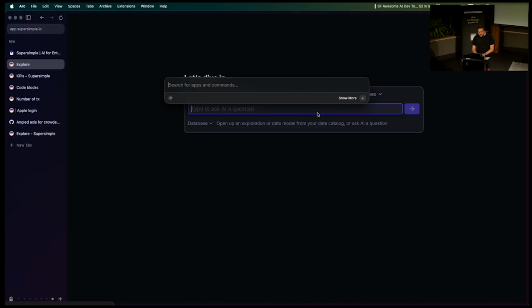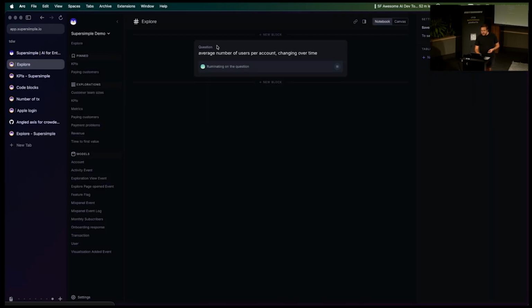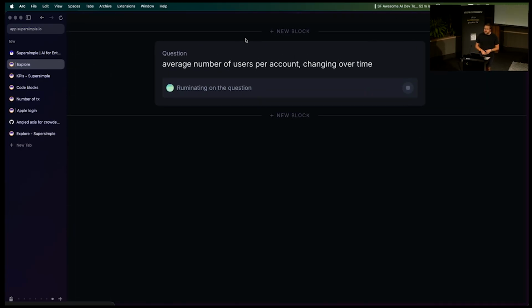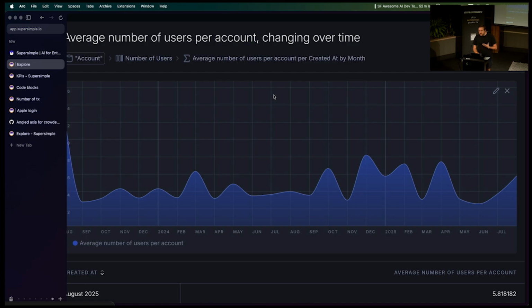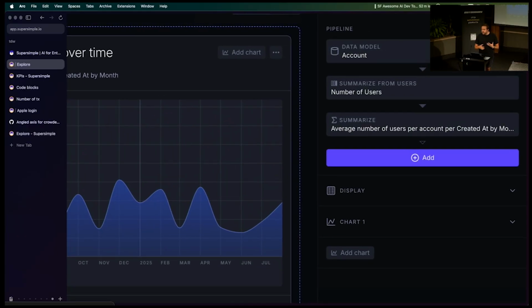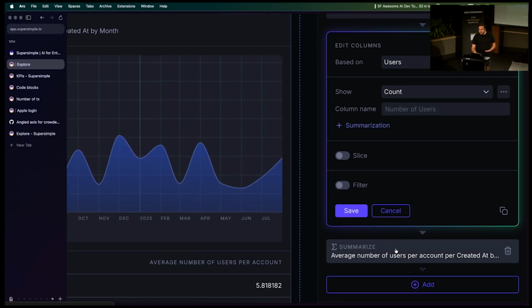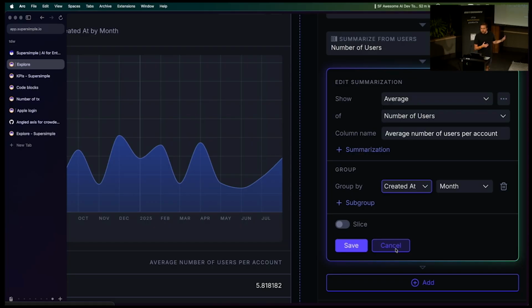explainable agents. So if I type in a question such as, what's the average number of users that we have per account, and how's that been changing over time, we don't actually generate a single line of SQL to answer this. We have an AI that clicks through our UI, actually uses these no-code steps that we've built up over the years to answer this question in a way that my grandma can read through its work and understand what's going on. But then also, this one question is not the end state.